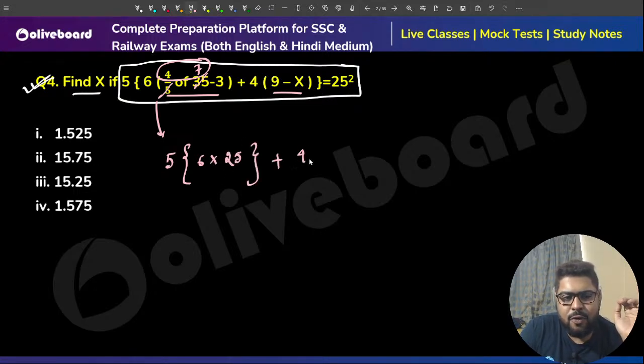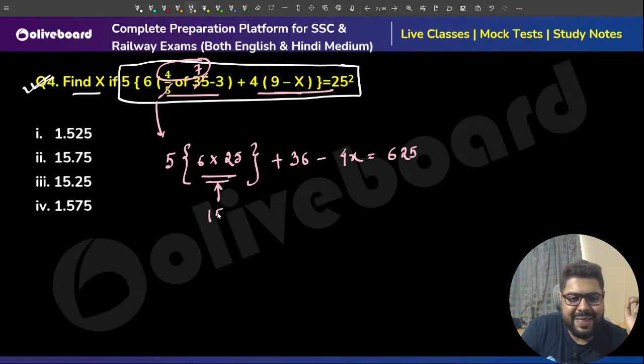Plus 4 into, achha, can I break this bracket? Because this is the algebraic part. This part is algebraic in nature. Sir, 4 9s are 36 minus 4x. 25 square, sir, 625. So this is 150, sir. 150 into 5, that is 750, sir.